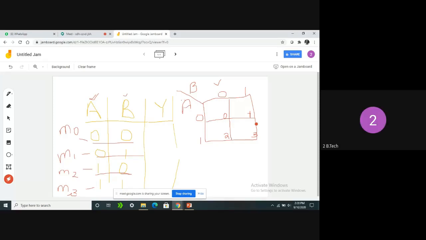So here 4 minterms are there. Out of the minterms, at which is the output going to be 1? Here it is 0. In the second combination it is 0. So we need to represent 0 here. In these 3 combinations we are going to get 0. In the final combination we are going to get 1.